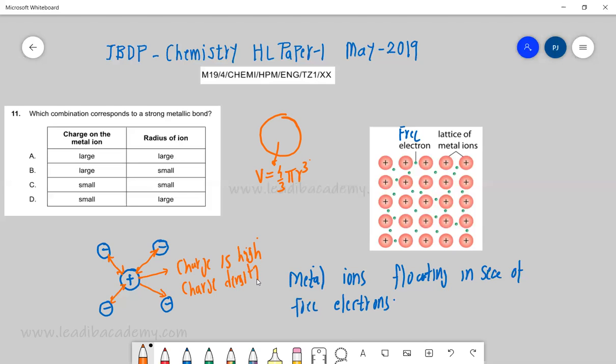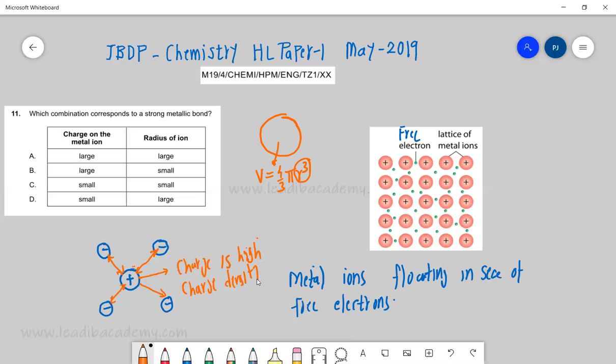If this r, the ionic radius, is small, the volume is going to be smaller, and the same charge is getting distributed over a smaller volume, so the density of that charge is going to be higher. Because of this, the bond is going to be much stronger.